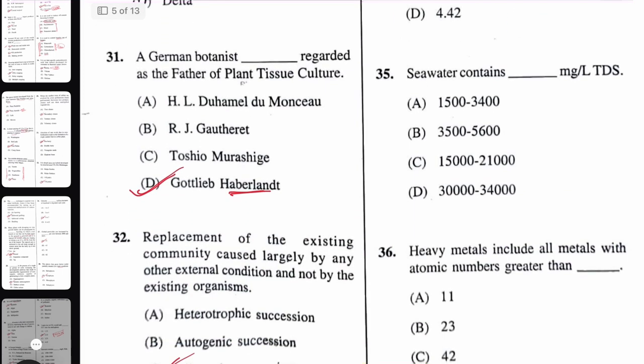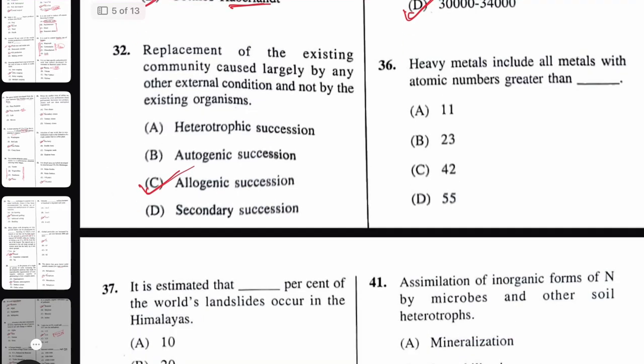Next, sea water contains dash milligram per liter TDS, or total dissolved solids. That is more than 30,000, so the right answer will be 30,000 to 34,000. Next question, heavy metal include all metals with atomic number greater than. What I have read, if any metal has atomic number more than 20, then that would be heavy metal.